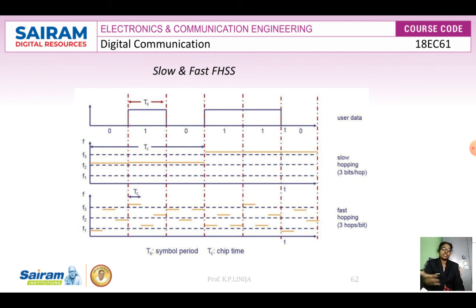What we have understood is clearly shown: the first thing is user data, and the bit duration is TC, and the next one is slow hopping, where the hopping takes place after 3 bits. When you see the fast hopping, it's very clear. First F1, in the first duration itself it goes to the second hop, then the third hop. So for each bit there are 3 hops per bit, but in slow hopping there are 3 bits per hop. That's what is called slow hopping as well as fast hopping. TS is the symbol period, and TC is the chip time.